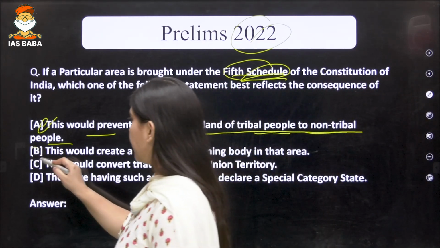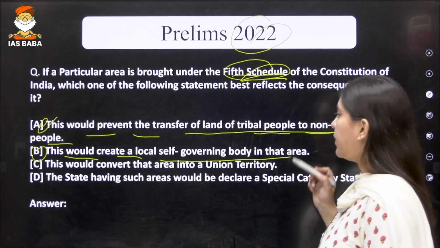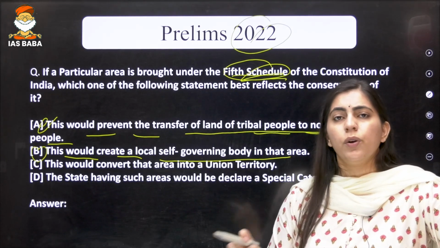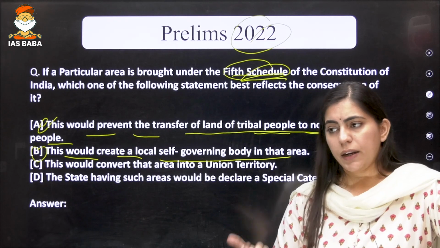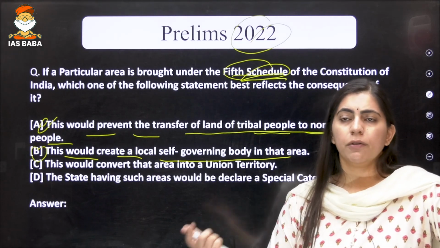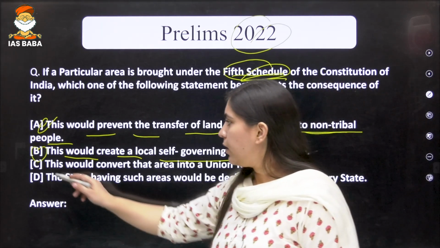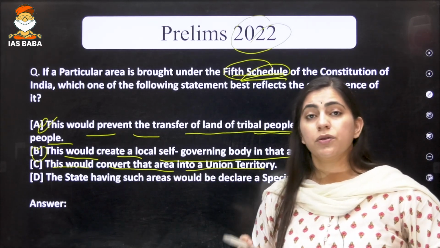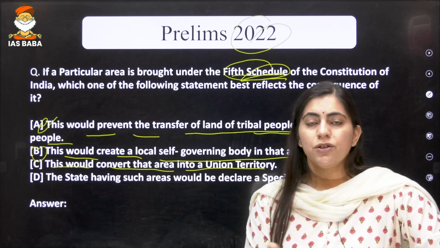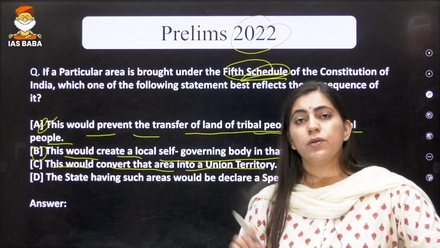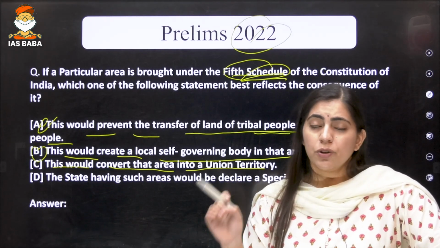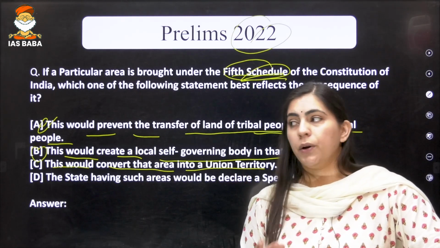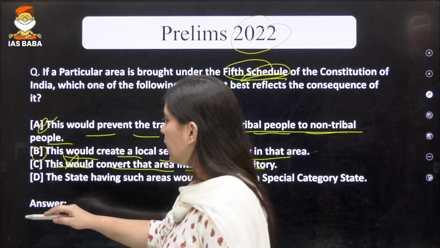Second statement is saying that this would create a local self-governing body in that area. This is not the correct option. No local self-governing kind of body is created whenever the 5th schedule is implemented. This would convert the area into the UT. No, 5th schedule is talking about giving protection to the scheduled tribes, whereas 6th schedule is talking about giving the protection to the scheduled tribes in the case of Assam, Meghalaya, Mizoram and Tripura. Again, this is not the correct option.